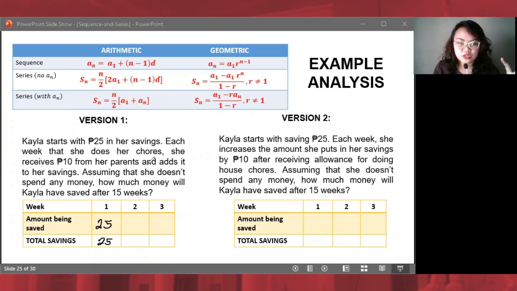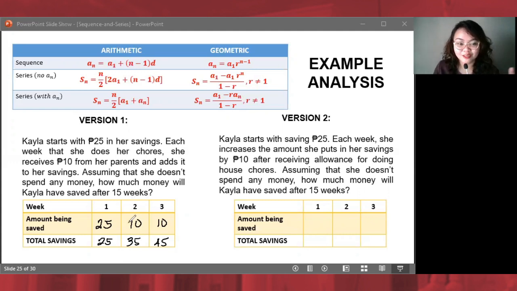Each week that she does her chores, nakakatanggap siya ng 10 piso. So, every week, naguhulog siya ng 10 piso. So, magkano yung hinulog niya? Kunwari, week 2 na, magkano hinulog niya? 10 piso. Di ba? Magkano yung total ng savings niya ngayon? 35. Next week, maguhulog ulit siya ng 10. Magkano total niya? 45. Ganito yung table niya. Nag-start siya ng 25 pesos, tapos every week, binibigyan siya ng 10 piso kasi masipag siya.